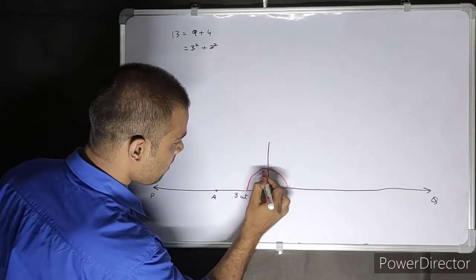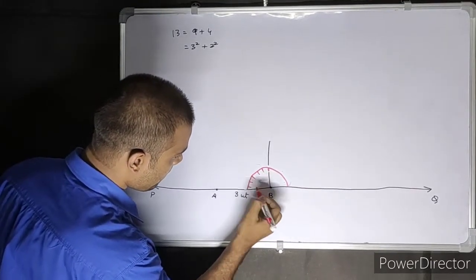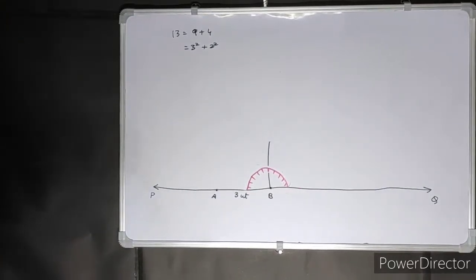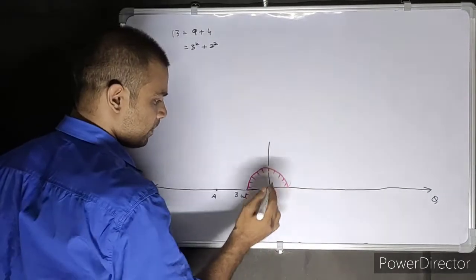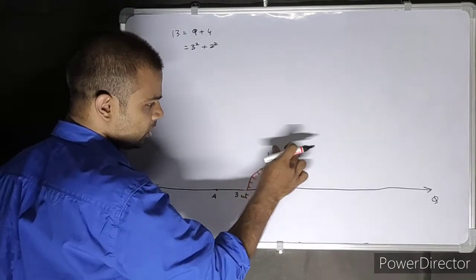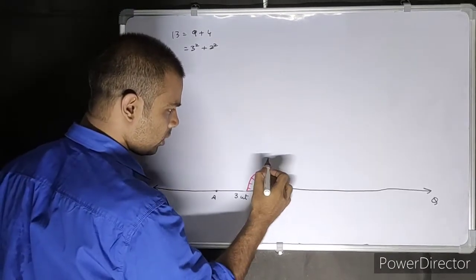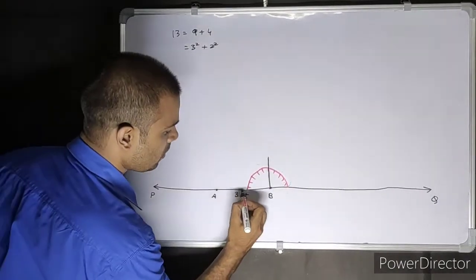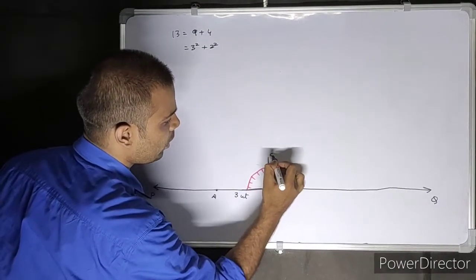Let's keep this here. There you go. Somewhat okay. So this is 3 units. I'll take it a little shorter, because I want to make it like 2 units. Now on your copy, mark A, B. Take that point as C.